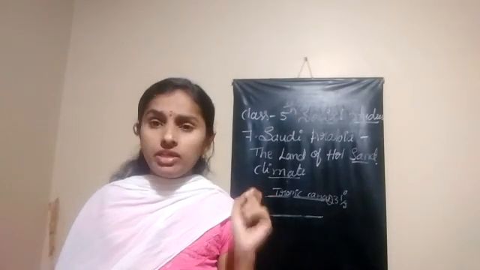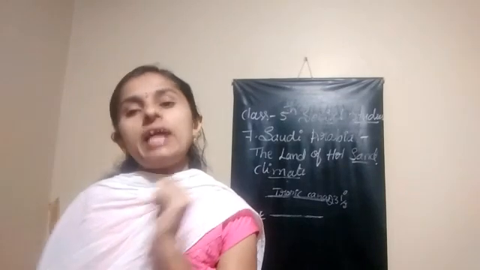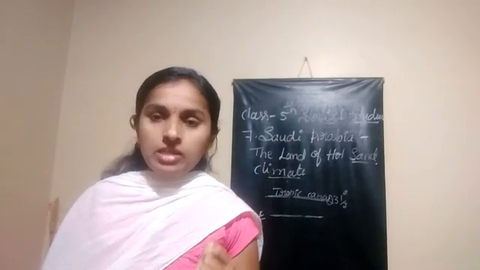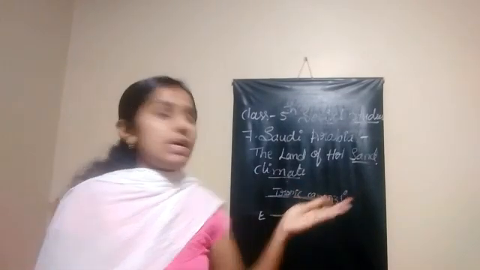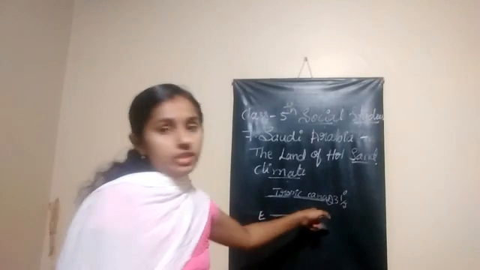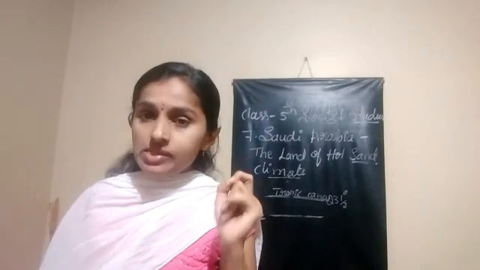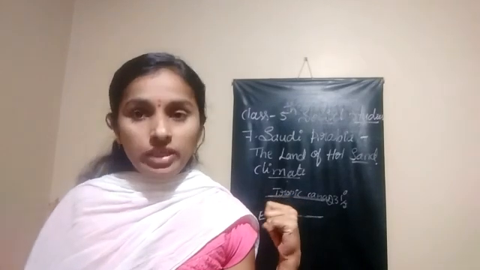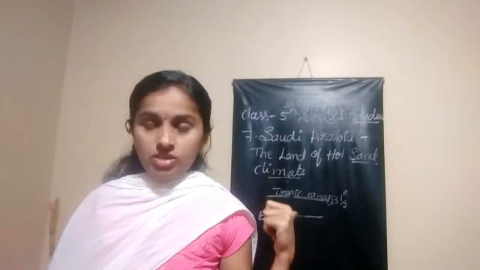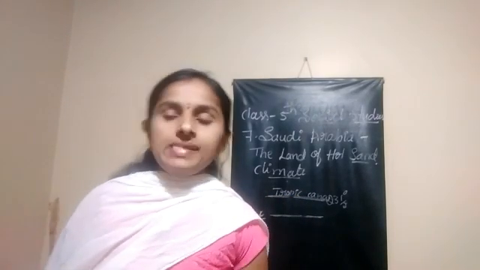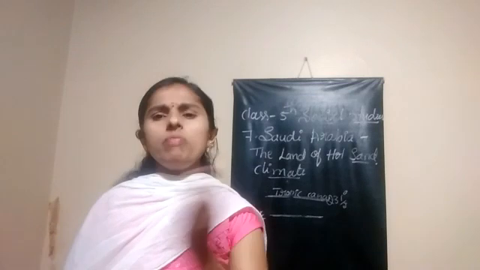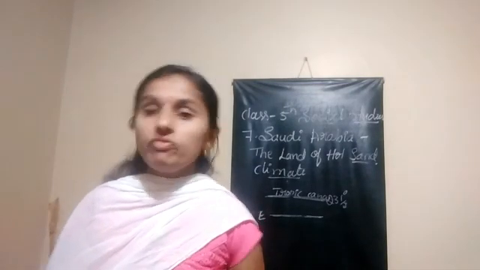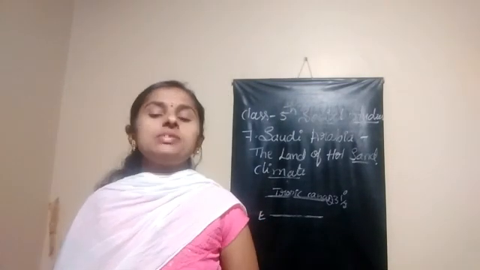Understood? So this has a very hot climatic condition, and the sun rays fall straight on that region. Because of that straight sunlight, they get a hot climatic condition. Okay, and this is about the summer season. What about the winter season? Which type of climatic condition is there?